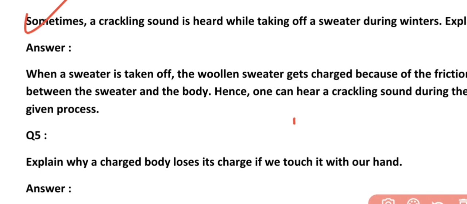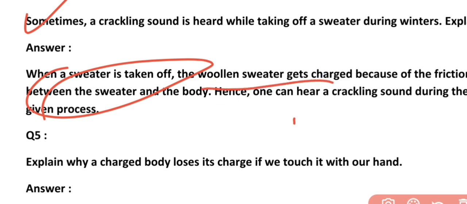Hence, one can hear a crackling sound during the process. The woolen sweater and our body become oppositely charged while rubbing, and when these opposite charges discharge each other, they produce a crackling sound.